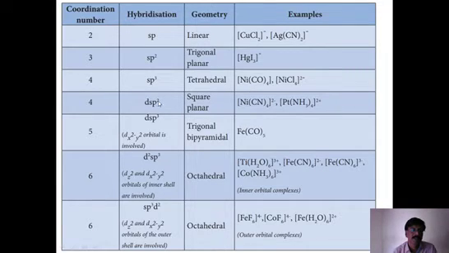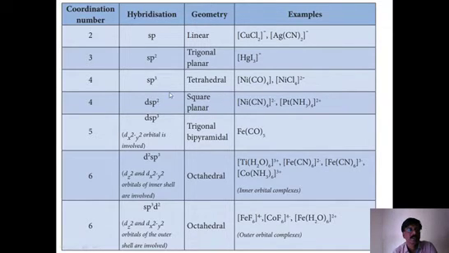But there is another type of hybridization which is called dsp2. That means if one 3d orbital is vacant, then that vacant orbital also comes into hybridization. So one vacant d orbital, a vacant s orbital, and only two p orbitals, because the third p orbital is not necessary; we already have the d orbital present. Therefore, that gives dsp2, which gives square planar structure.